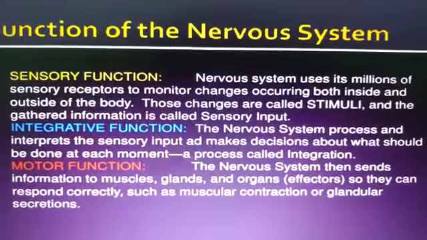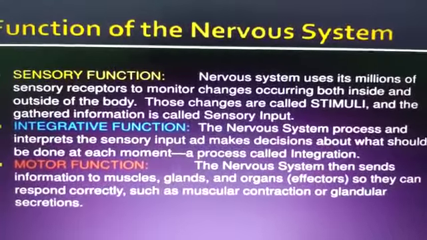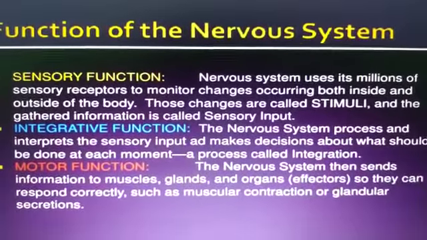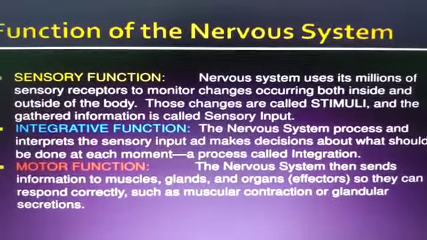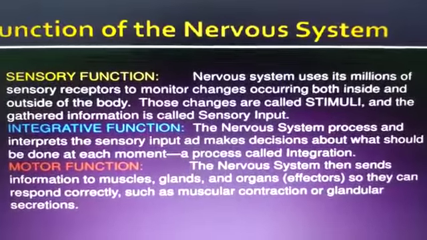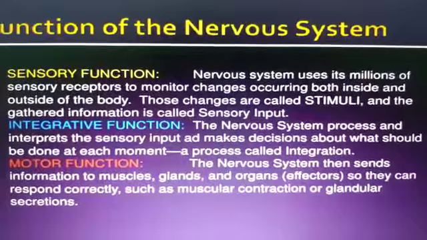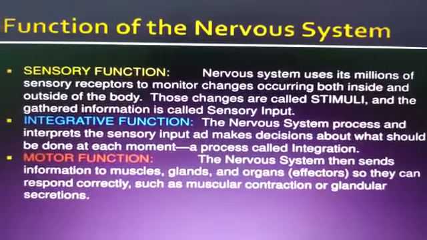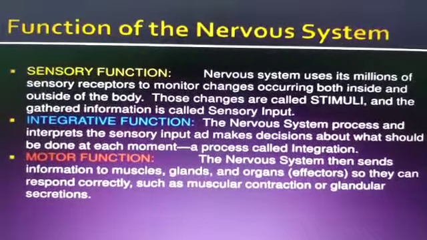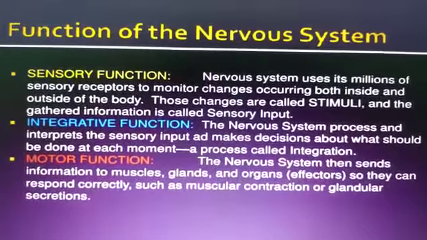Now children, the third function of the nervous system is motor function. The nervous system then sends information to muscles, glands and organs, the effectors, so that they can respond correctly, such as muscle contraction. So children, you are able to walk, you are able to remember. It is all because of the functioning of the nervous system, as it is interconnected with the different parts of